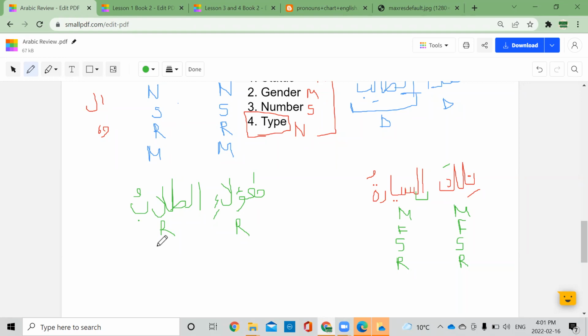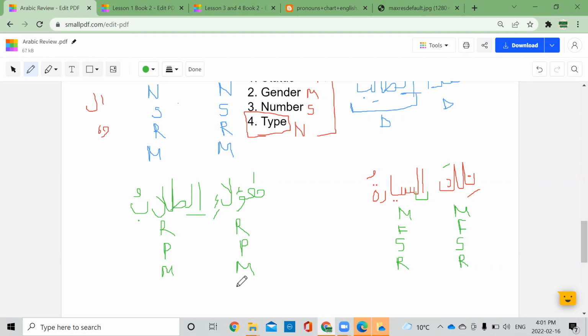Number, plural. Both are plural. And the type: ha'ula'i is marifa, pointing at this thing, these. Correct. Tullabu, students, is it nakira or marifa? This is also marifa because of the al. Yes, this is also marifa.